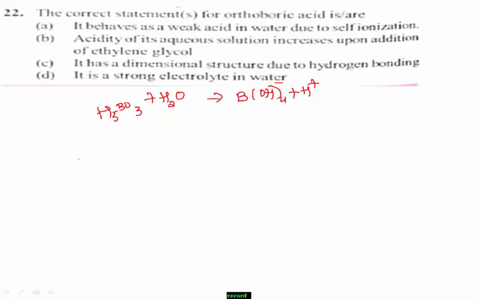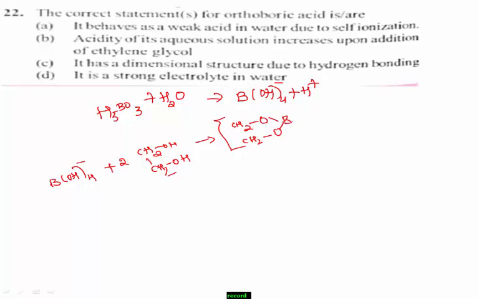Observe this reaction. I take B(OH)4 minus plus 2 moles of ethylene glycol. You know the structure of ethylene glycol, it is like this, CH2OH, CH2OH. During this, a complex is formed like this one, CH2O, B meaning boron, and another 2 CH2 groups.